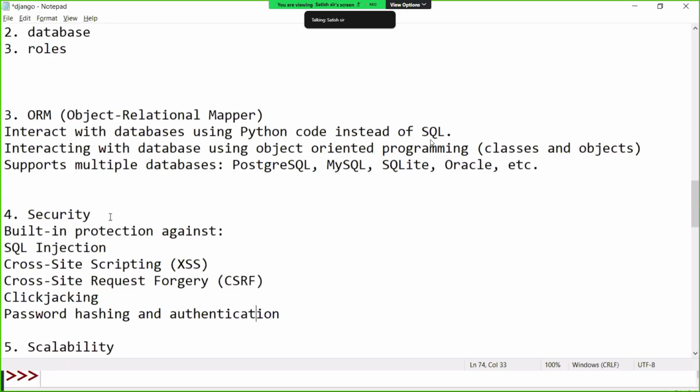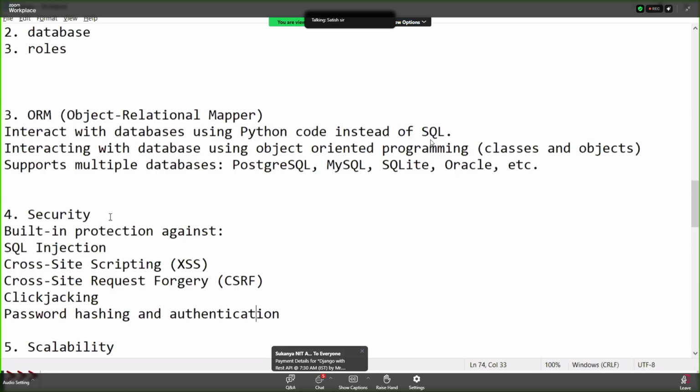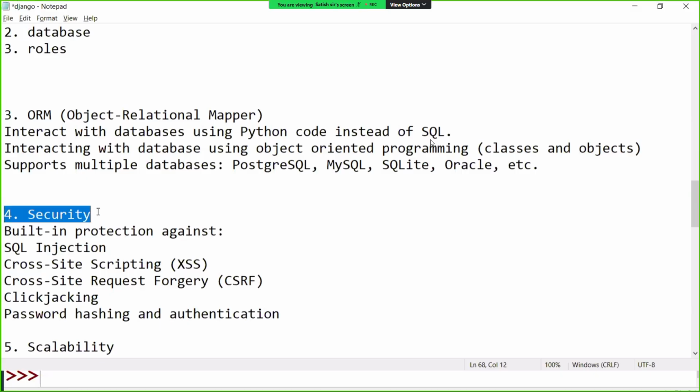No. You have to build the backend. A backend cannot be built automatically by any AI, because you have to write the business logic. So this is the fourth one: security.